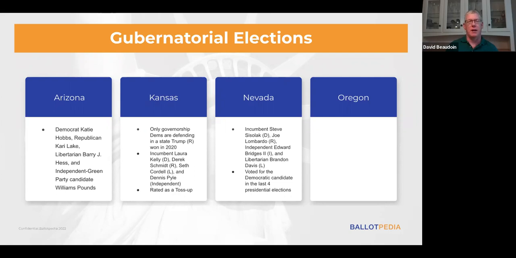You have the Democrat Tina Kotek. You have the Republican Christine Drazan, and the independent candidate is Betsy Johnson. All 3 of those women are current state senators. You also have a libertarian candidate, Leon Noble. And this is also a state where the incumbent governor is term limited, like Arizona. Kate Brown cannot run for re-election. So you have an open seat.